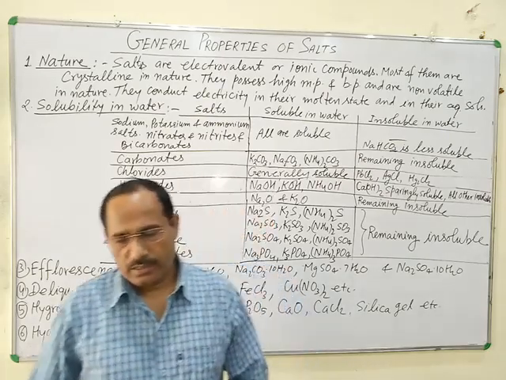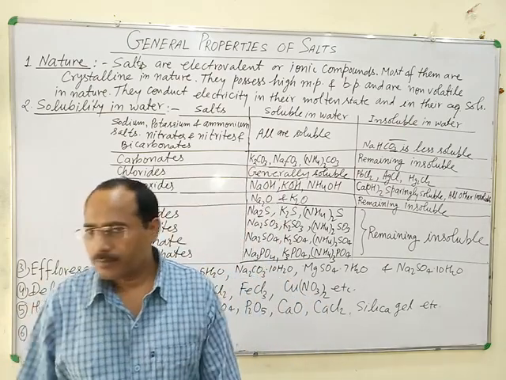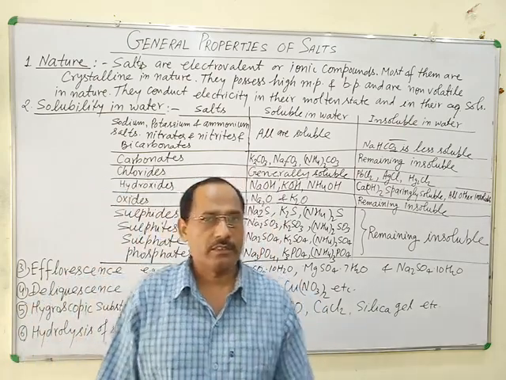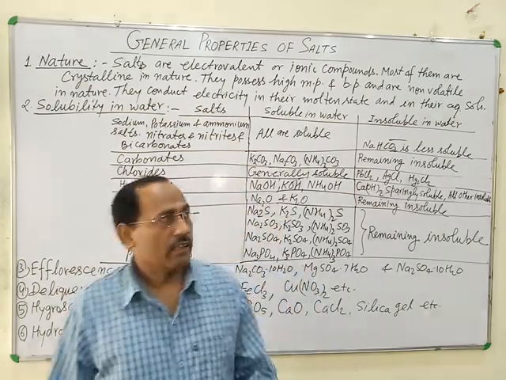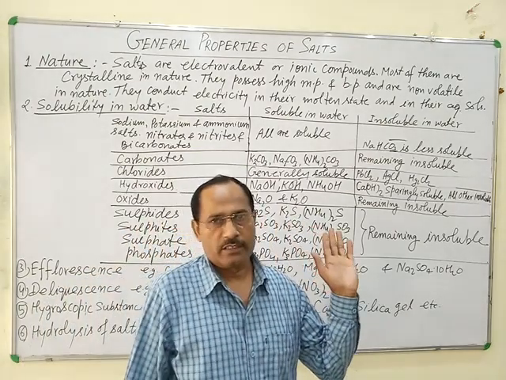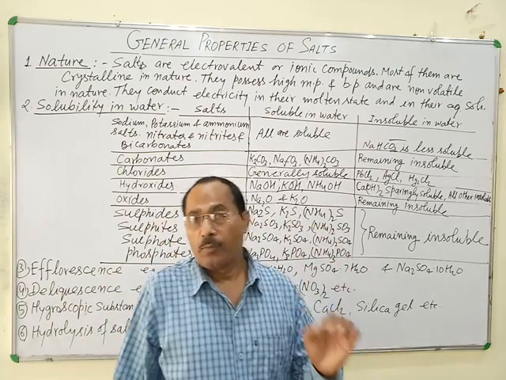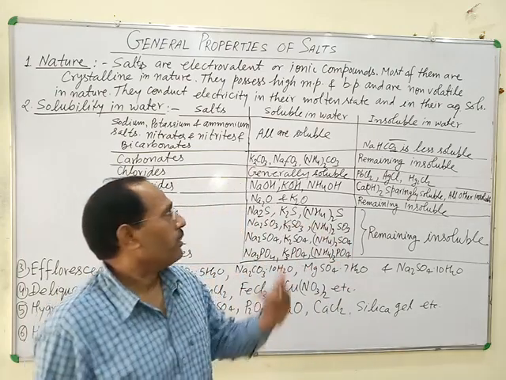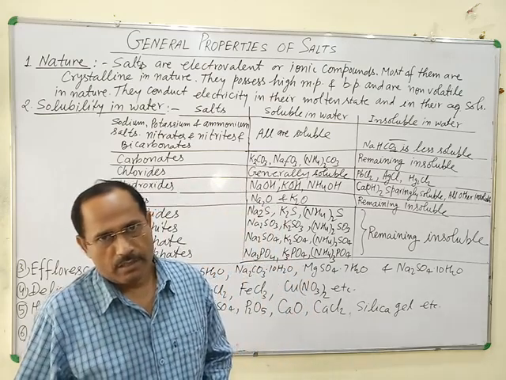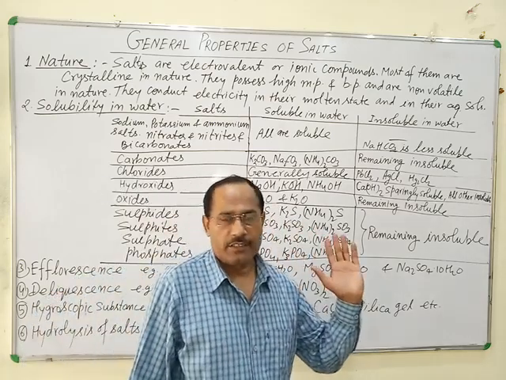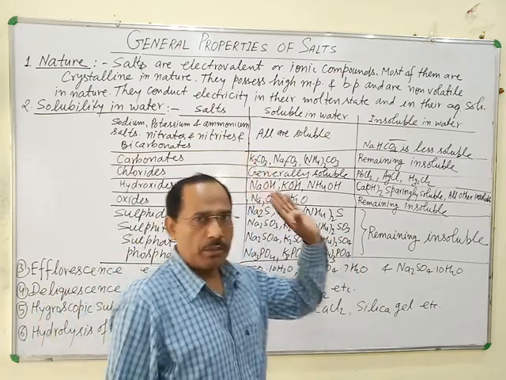Hello students, you have already studied three lessons: periodic table and periodic property, chemical bonding, and analytical chemistry. This is the fourth lesson. However, according to the syllabus it is your third lesson. The fourth lesson was already covered during the properties of alkalis or bases. The last topic of the third lesson is properties of salt. This is the last topic of the third lesson.